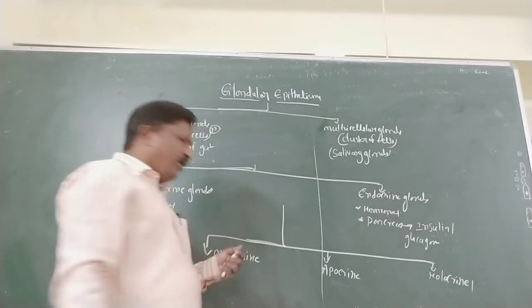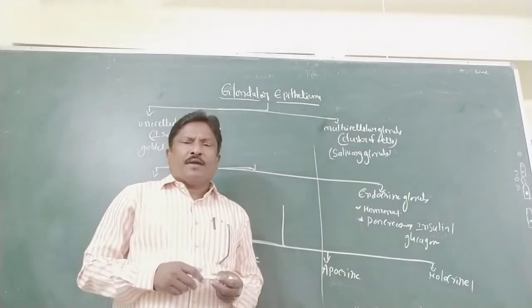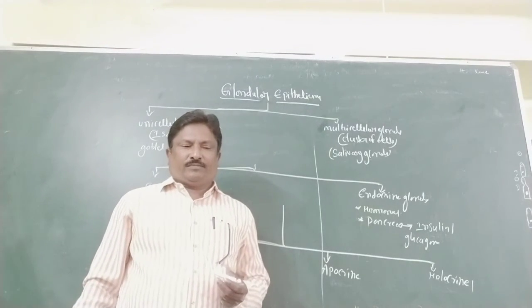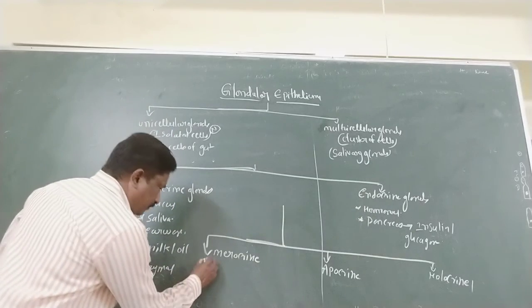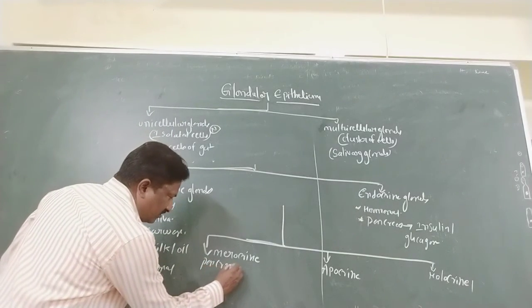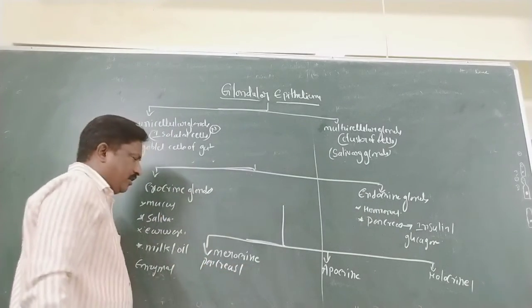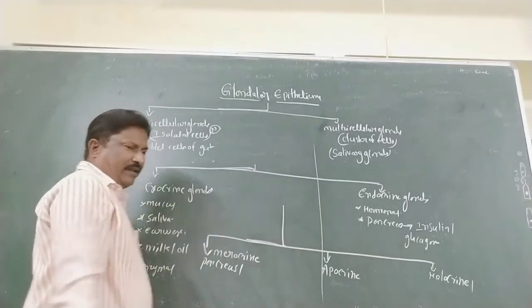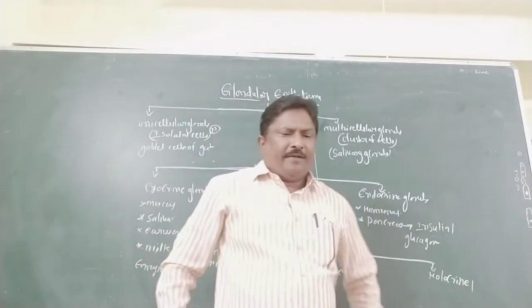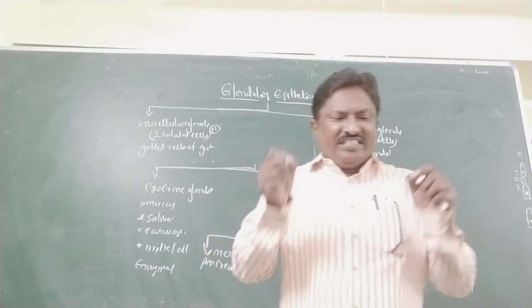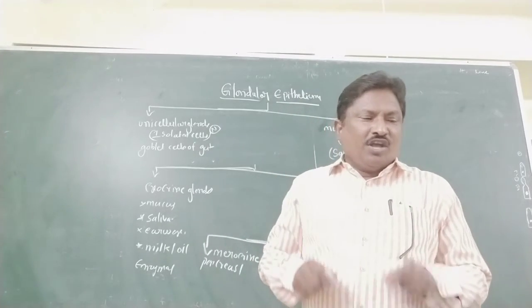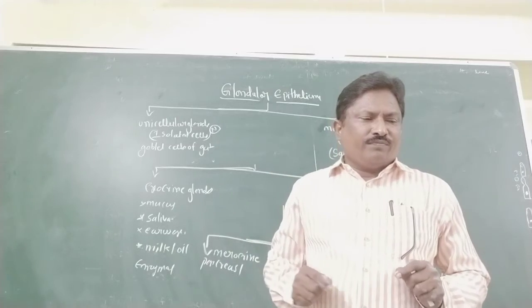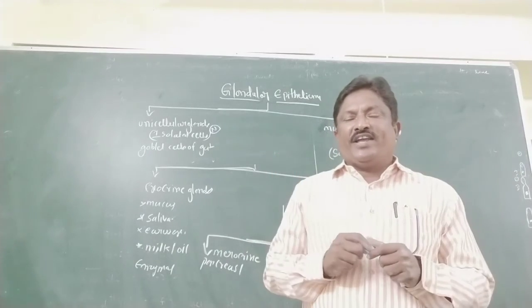Merocrine, best example pancreas. What is merocrine? It releases secretory granules without the loss of other cellular material.